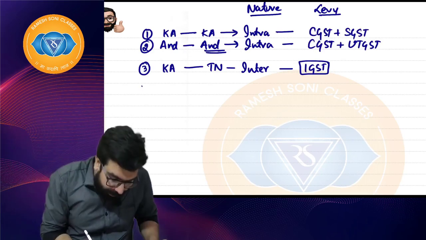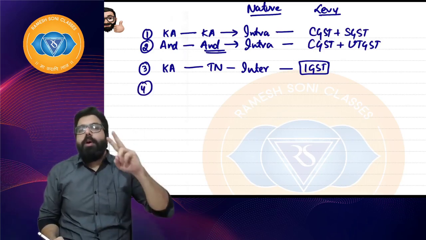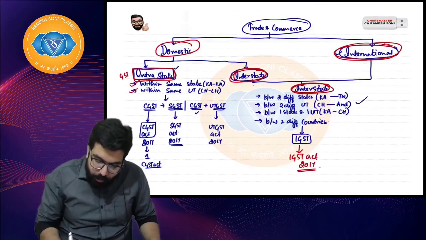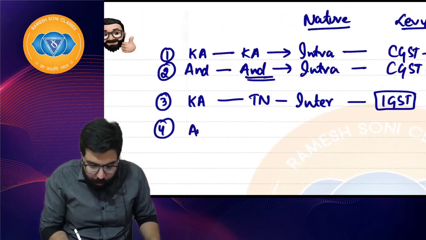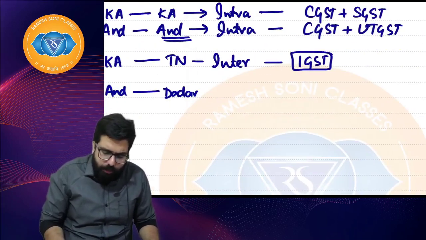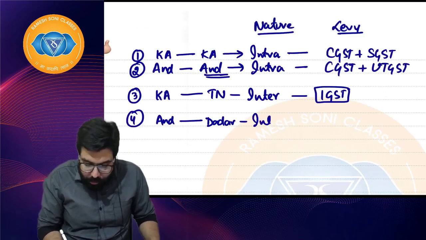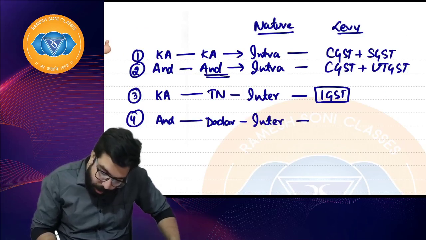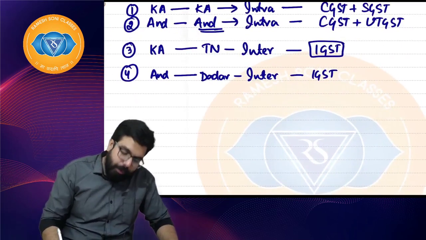Let's go ahead. Fourth one. Sir, when goods are sold from one UT to another UT, supposing goods are sold from Andaman to Dadra and Nagar Haveli, then we will call it interstate. And on interstate what will you levy? Sir, inter always IGST. I hope everyone is clear.